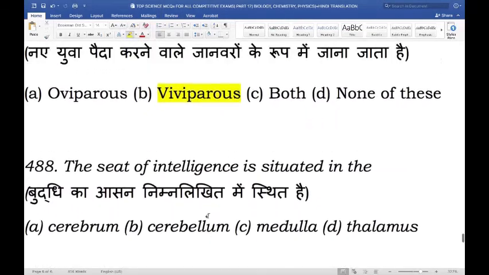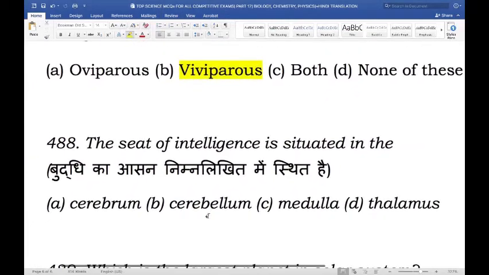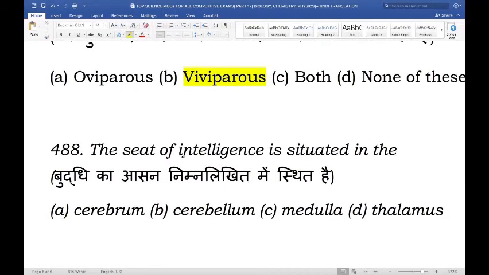Next, the seat of intelligence is situated in. So which part of the brain controls the intelligence factor? Is it the cerebrum, the cerebellum, the medulla, or thalamus? And the right answer here is cerebellum. The cerebellum provides clues to the nature of human intelligence.